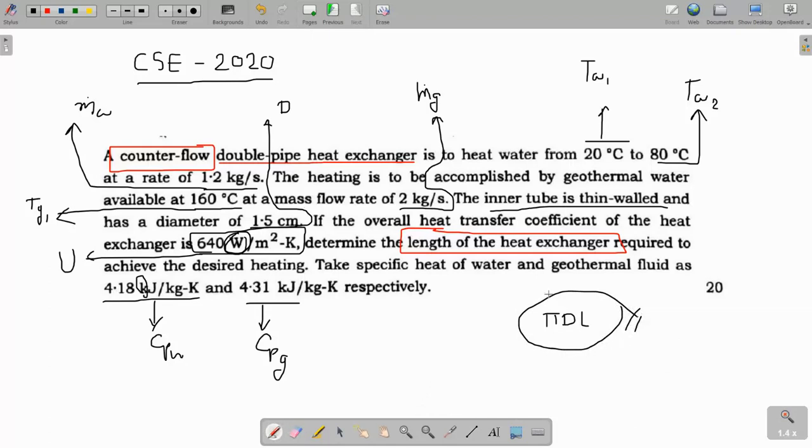From this you have a basic idea. There are three temperatures given: Tg1, Tw1, Tw2. After seeing these three temperatures, one thing should click in your mind: the equation that we are going to use is Q equals UA into LMTD, where Q is heat transfer. That means we are going to use the LMTD method. Now U is given, Q is unknown to us, LMTD is unknown to us. So let us find them one by one.